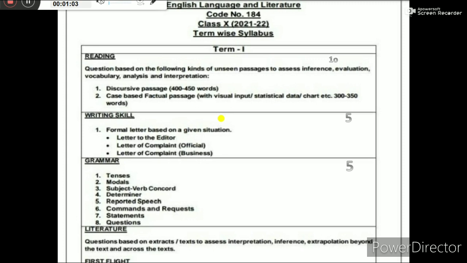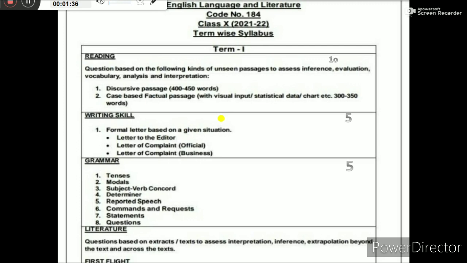The first paragraph will be about 400 to 450 words and will be a discursive paragraph, and the second one is a case based factual passage of 300 to 350 words. Both are compulsory. They will carry objective type questions, and each paragraph will carry 5 marks. It means the reading section will carry 10 marks.